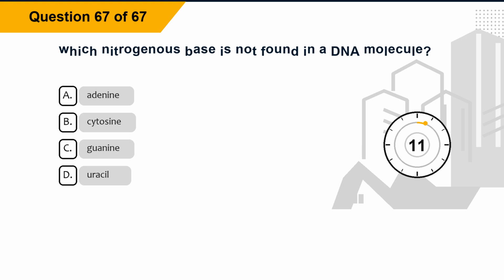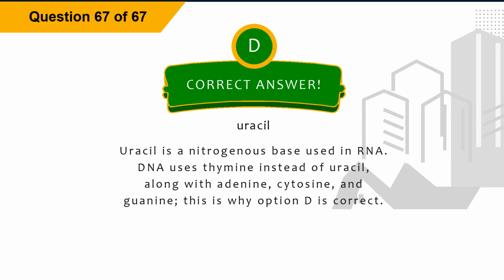Question 67. Which nitrogenous base is not found in a DNA molecule? Option A, adenine, option B, cytosine, option C, guanine, option D, uracil. The correct answer is option D, uracil. Explanation: uracil is a nitrogenous base used in RNA. DNA uses thymine instead of uracil, along with adenine, cytosine, and guanine. This is why option D is correct.